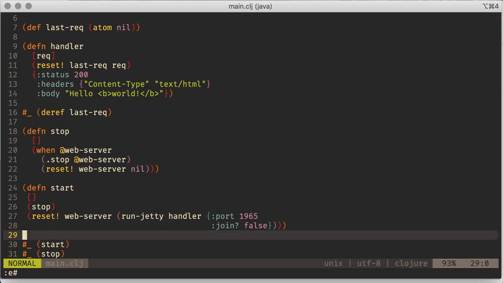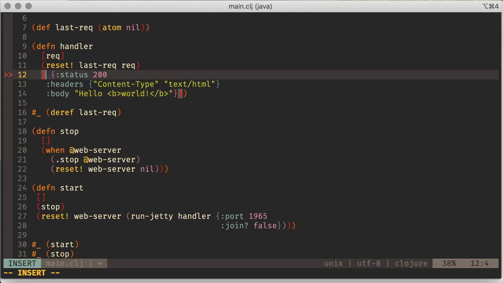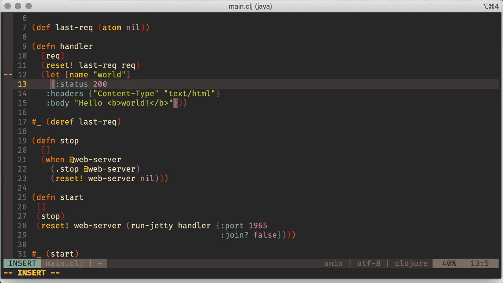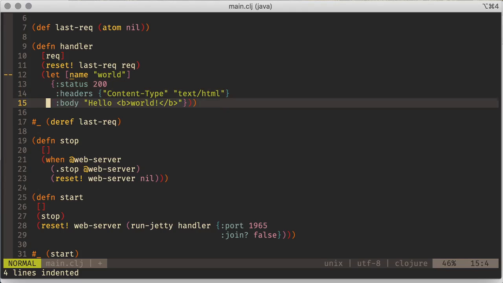Okay. So the way I'm going to start with this is this hello world here. I'm going to take this world bit and make it a value that we're getting from the outside world. For now, I'll just simulate this by putting it into a let block. So, I let name be world. Over here equals reformats for us. And then down in the body here, I want to actually put in the name.